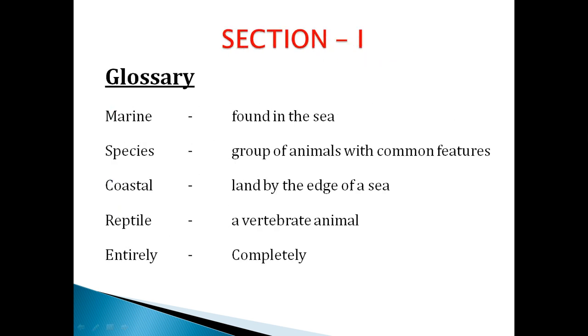Today we are going to see a topic, unit number 1, Sea Turtle. Section 1, Glossary. Marine means found in the sea. Species means group of animals with common features. Coastal, land by the edge of a sea. Reptile, a vertebrate animal. Entirely means completely.